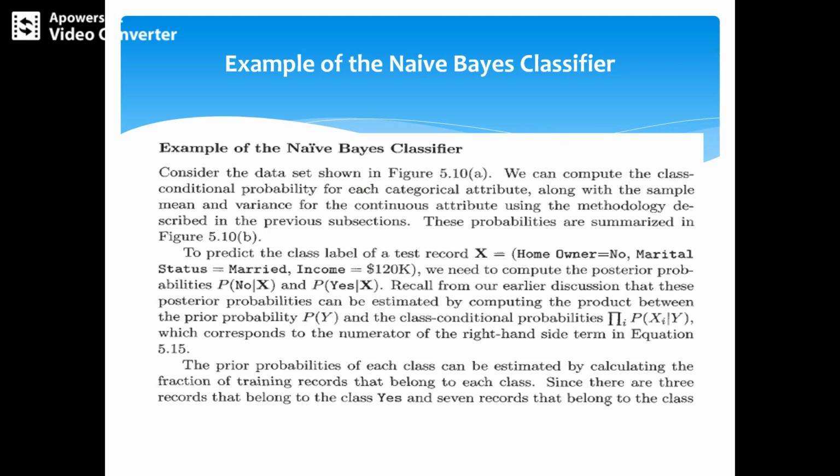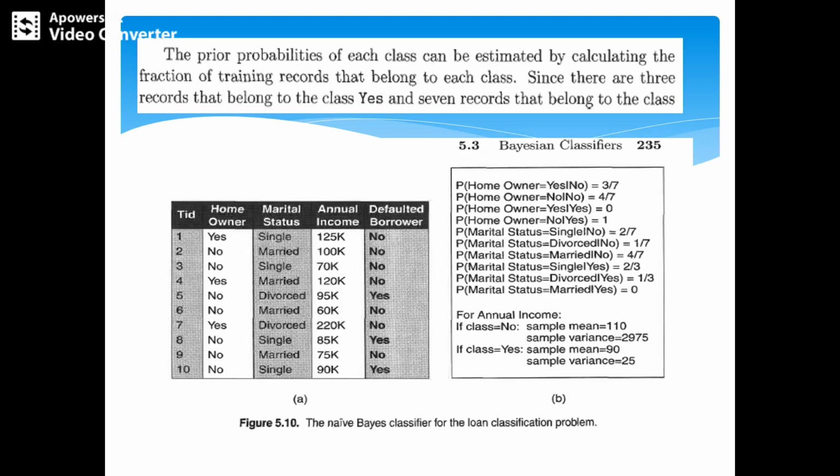Now, an example of the Naive Bayes classifier. We take an example where we need to predict the class label for the test record X: homeowner equal to no, marital status equal to married, income equal to 120. Here we need to compute the posterior probability P(Y | X) and the class conditional probability P(X | Y), so we need to calculate those first. This is the example we have taken.